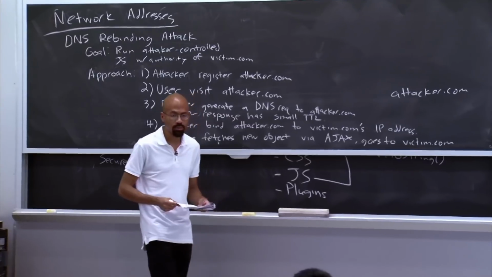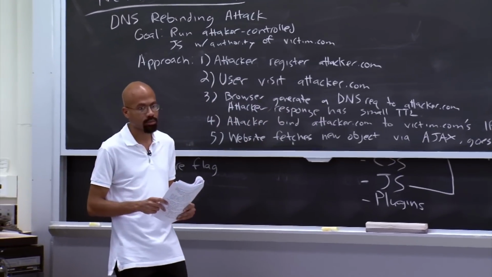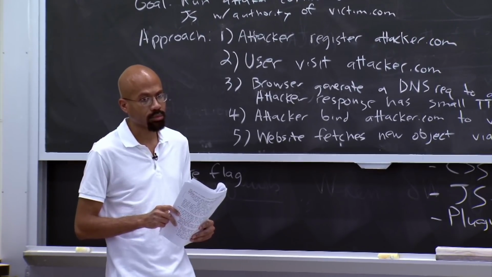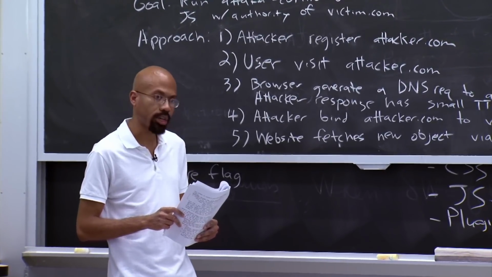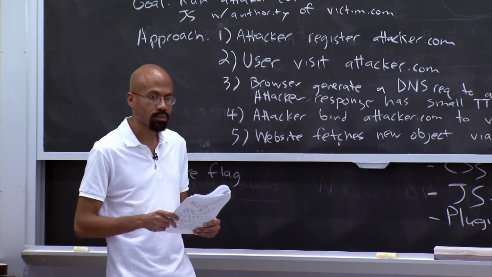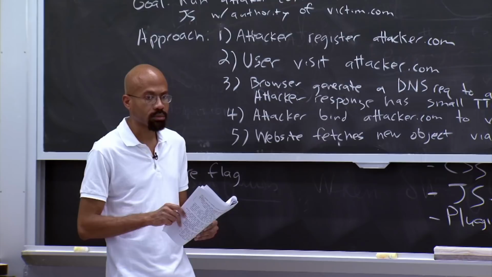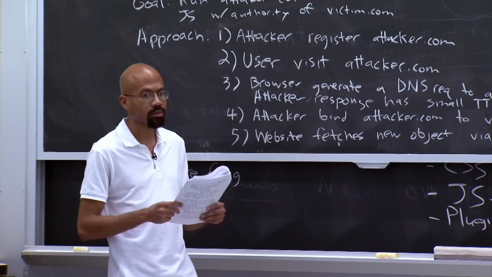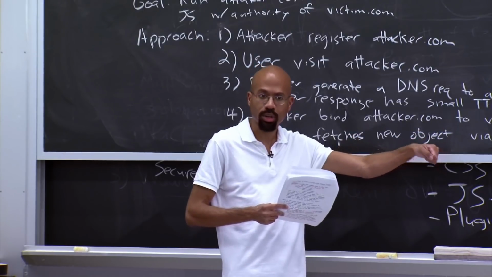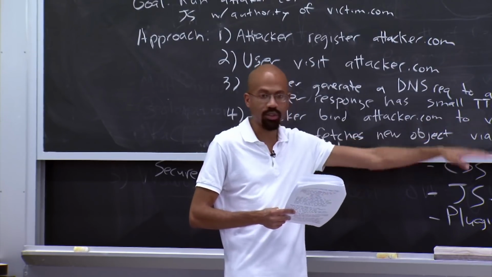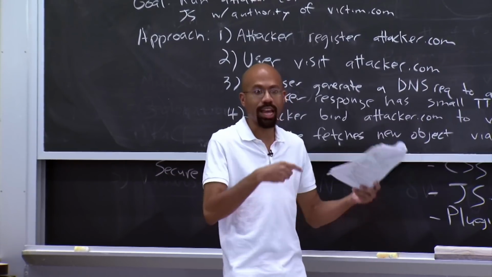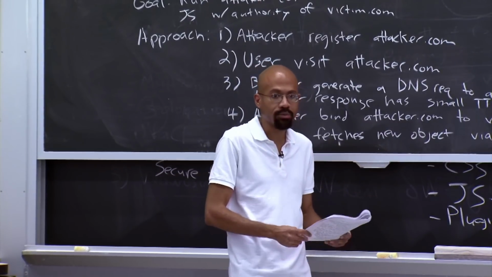Why can't the attacker respond with the victim's IP address in the first place? What do you mean? They want to run their own code. Why does the attacker's DNS server have to respond with the attacker's IP in there? Oh, well, yeah. The attacker has to somehow get its own code on the victim machine first before it can then start doing this nonsense where it's looking inside the network. So there's that initial step where it has to put that code on the victim's machine.